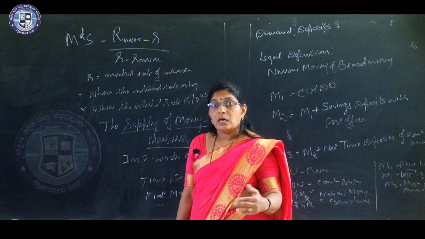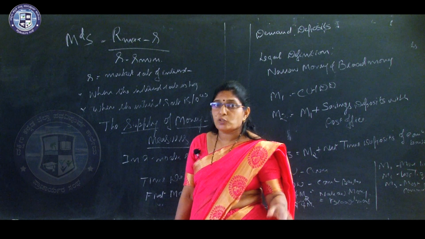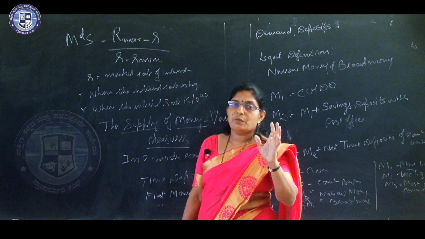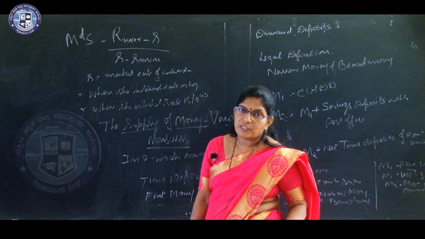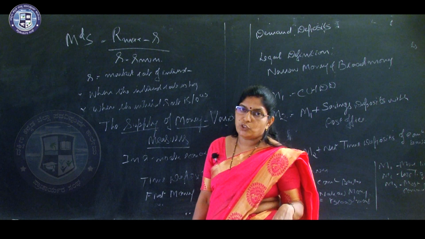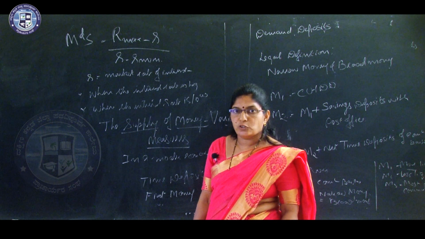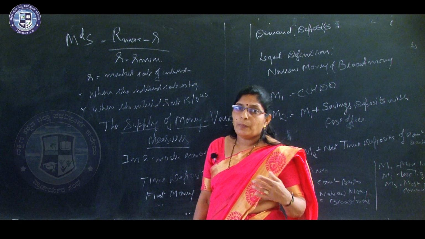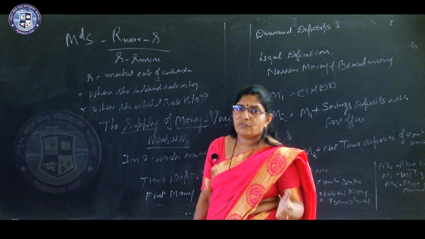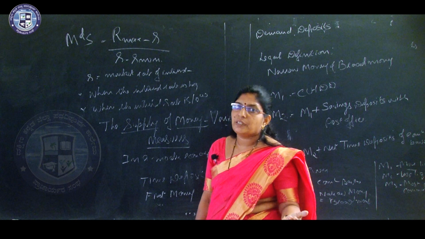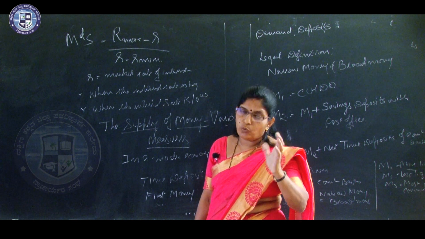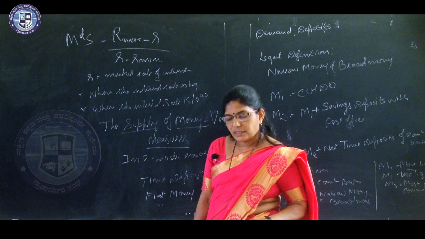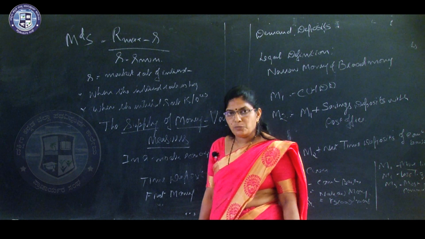Here a high rate of interest is given, because before the stipulated time it cannot be withdrawn. A high rate of interest will be given to the depositor in this FD, the fixed deposit, which we call time deposits. And this rate of interest is decided by the duration. If you keep your money for a longer period, you will get more interest. If you keep it for a shorter period, you will get a lower interest rate. That is time deposit.